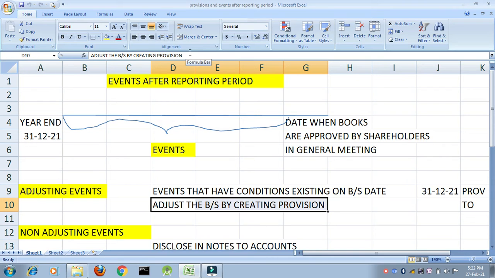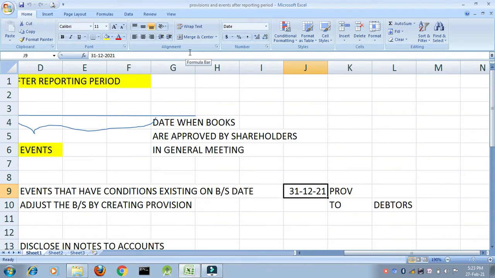Why? Because as per concept of prudence, in case of any losses, you immediately incorporate in your books of accounts. But here what are we doing? We will be making a provision. How do you make an entry for provision? Provision for bad and doubtful debts account debit to debtors account. When will this be made? On 31st of December. Why? Because the actual bad debts have not taken place on 31st of December. Actual bad debts have taken place later on, right? So what will I do? Provision for bad and doubtful debts account debit to debtors account.